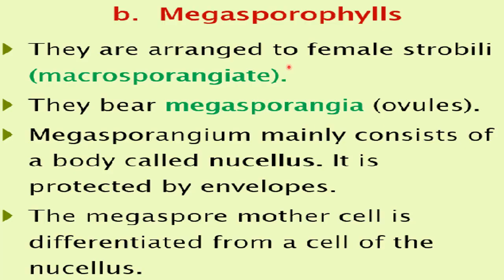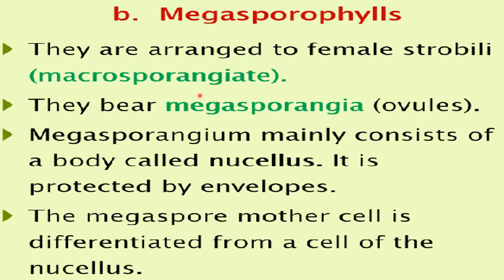Now let's talk about the megasporophylls. Megasporophylls are arranged to form female strobili. The word mega is always related to the female. So here megasporophylls are arranged to form the female strobili, and that is called macrosporangiate or megasporangiate.